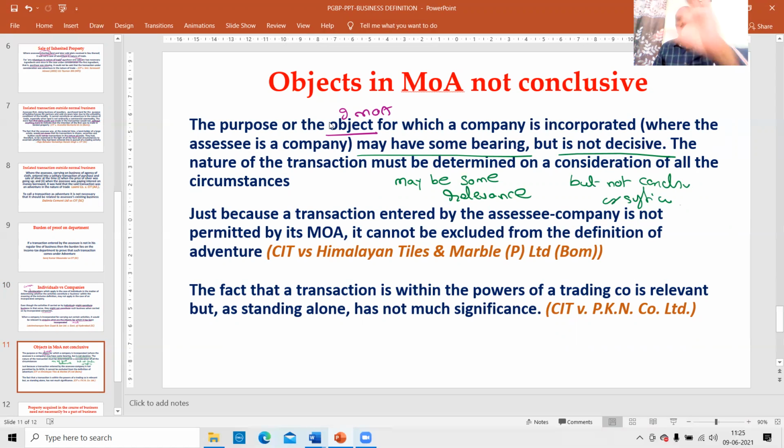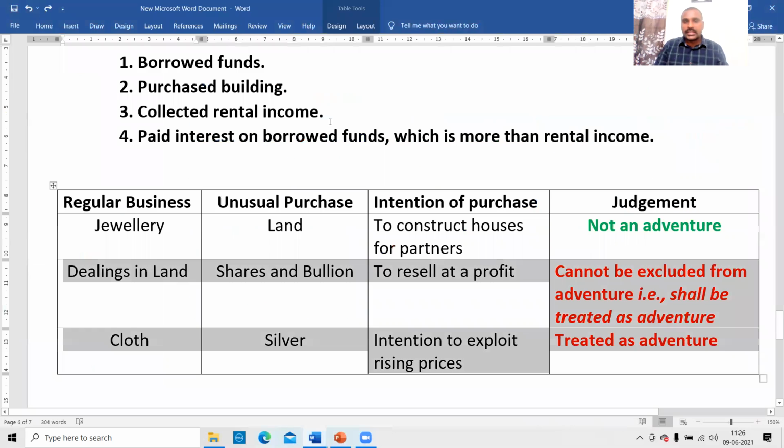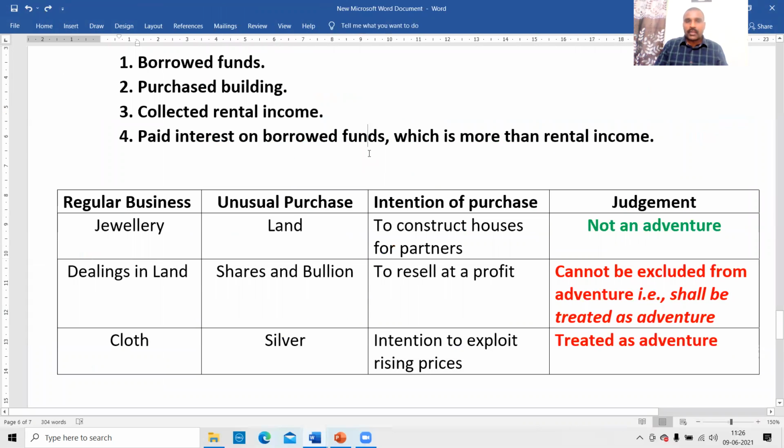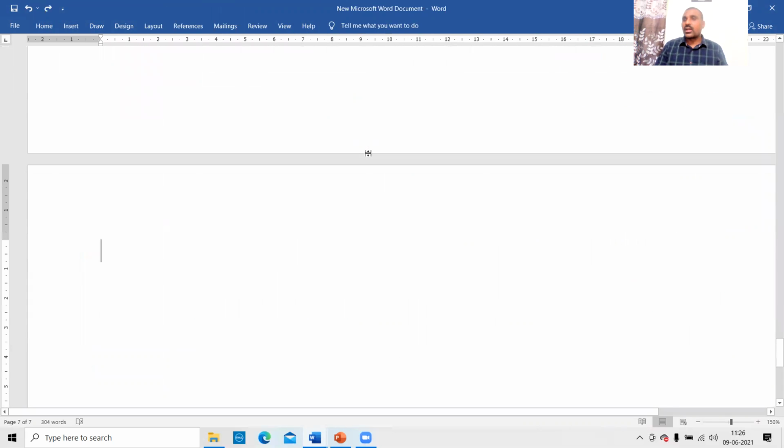Based on that alone, we cannot give a judgment. To give a judgment, the court will consider many points. Out of that, one of the points is the objects in MOA. But the court will not give judgment only based on the objects in MOA. The court will look at some other circumstances also. Therefore, the objects clause of MOA is relevant to determine whether a particular transaction is business or not, but that is not sufficient. In addition to the objects clause, we have to read the other circumstances also.